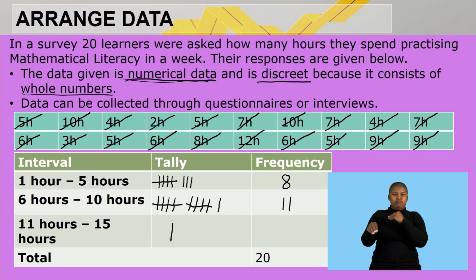So that's where you put it. This is 1 stroke, and we record 1 on this side as a number. That gives us a total of 20. It means the number of learners who participated in this survey was 20. When we add our frequencies, it gives us a total of 20.